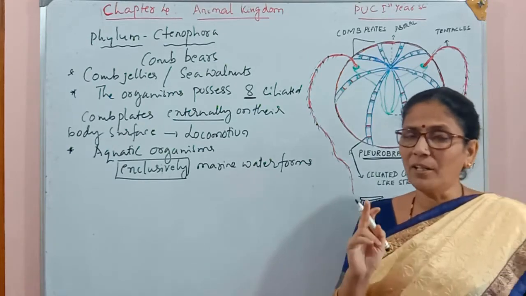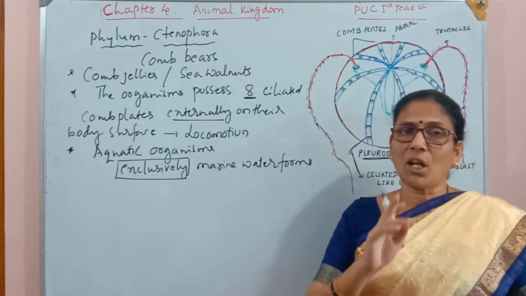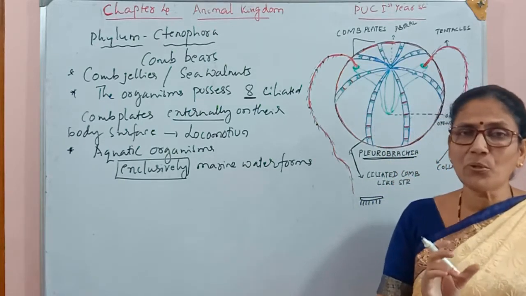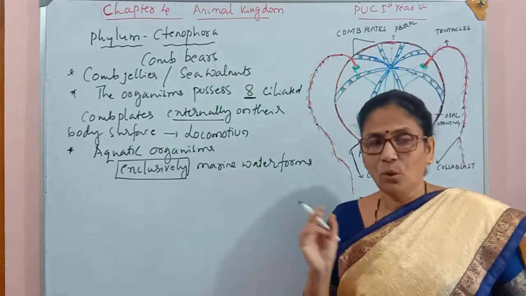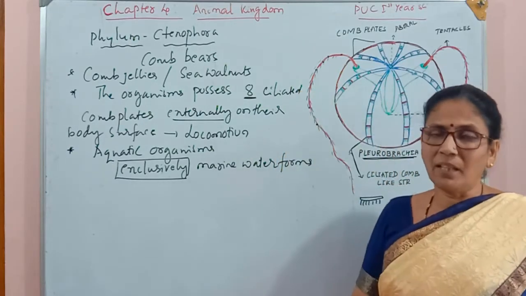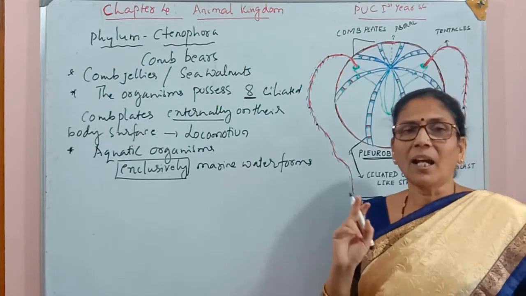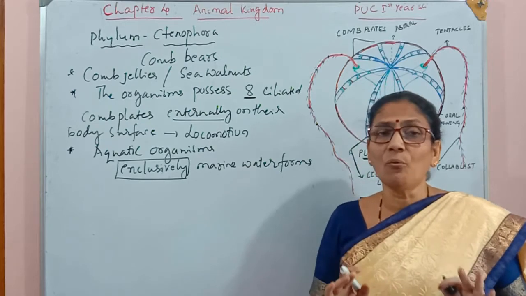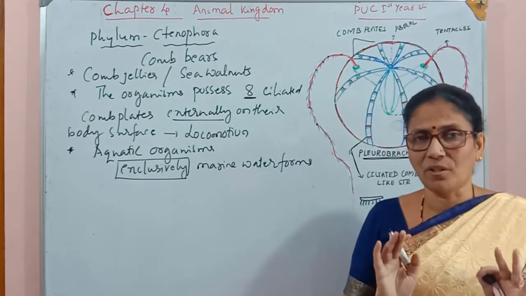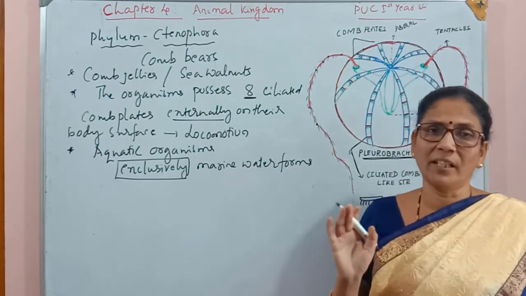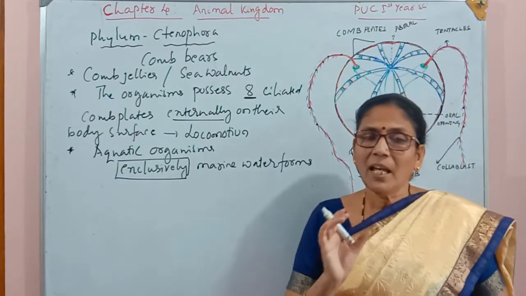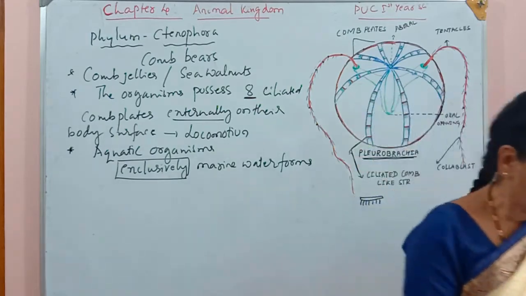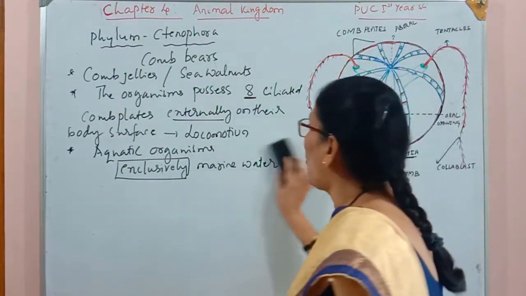So one more time I will repeat the same thing. There are 3 phyla in animal kingdom which are exclusively marine water forms. One is Ctenophora, another one is Echinodermata and third one is Hemichordata. These are animals which found only in marine water. There is no one organism found in the fresh water. Hence they are called the exclusively marine water forms. Now, let us see the next character of this group.